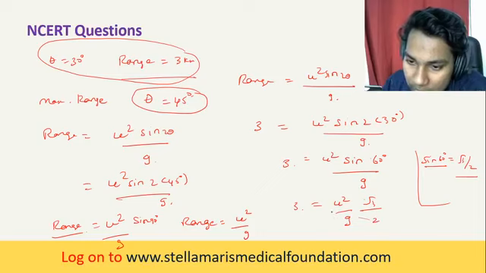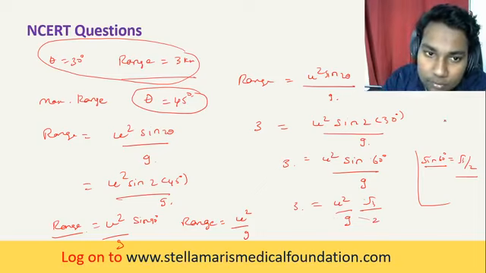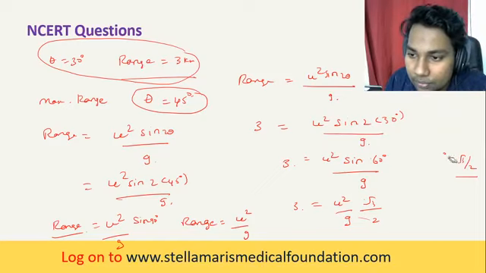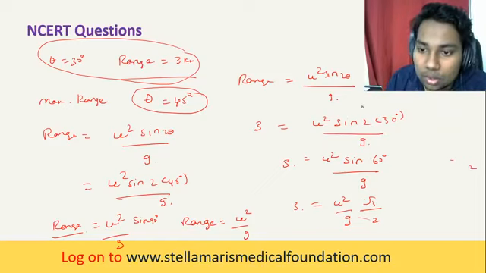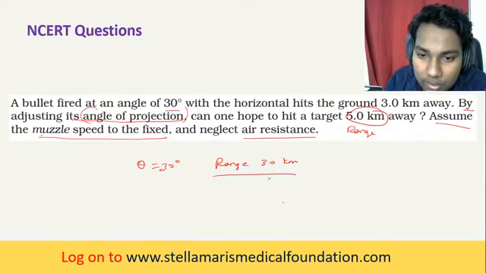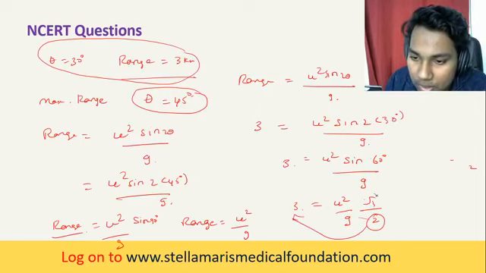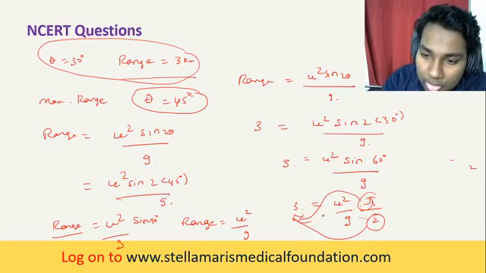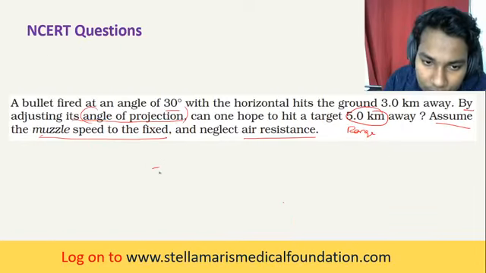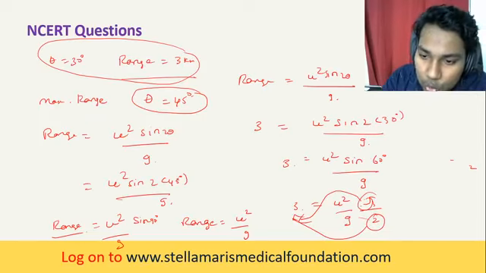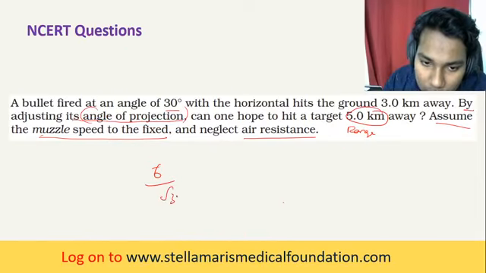So take this to either side. I'll write here. Take the 2 to this side, and the root 3 to the division side. So it becomes 6 by root 3, right? 6 by root 3 is equal to u squared by g.